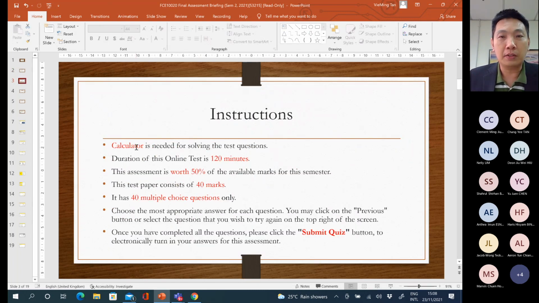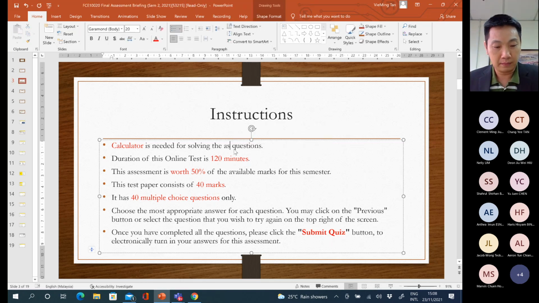In the online assessment, you are going to see these instructions on the Canvas site. Please ensure that you get ready at least a calculator. Make sure that it's working in order to attend the assessment questions.